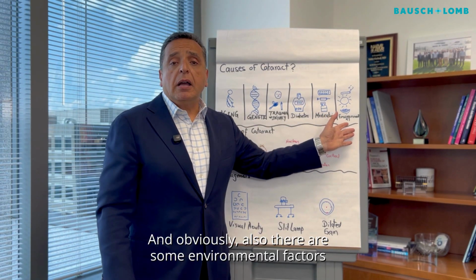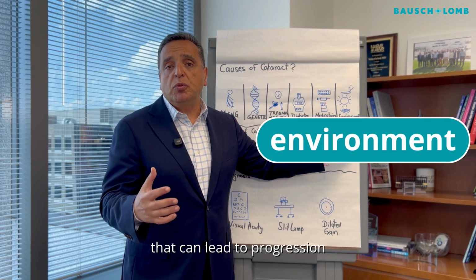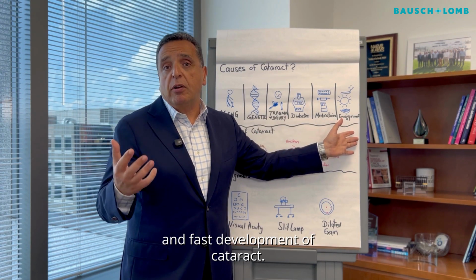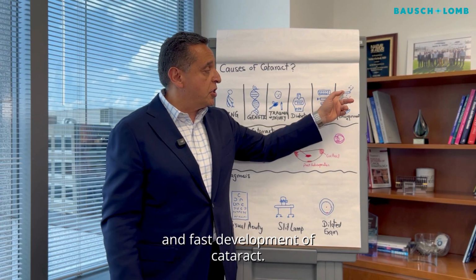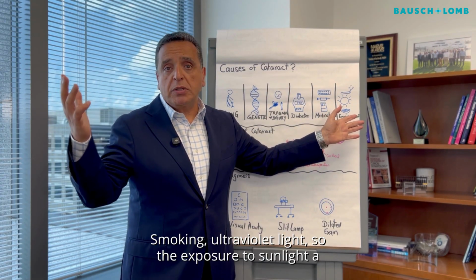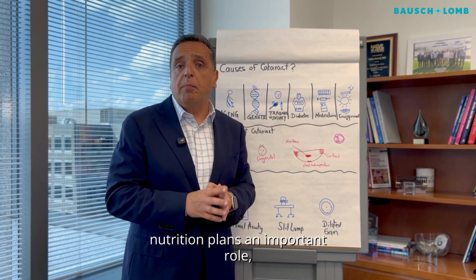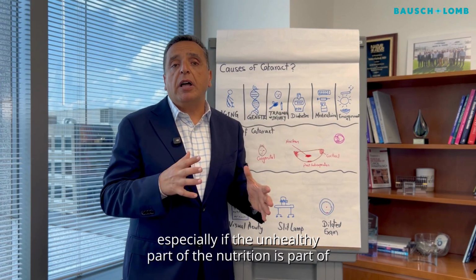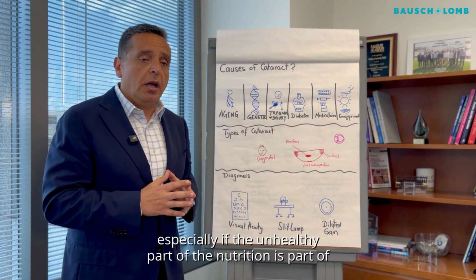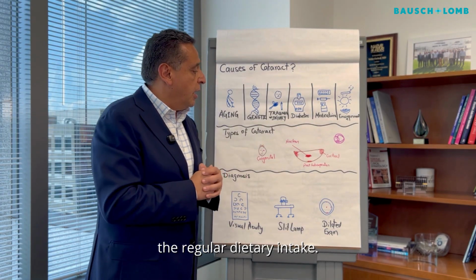And obviously, there are also some environmental factors that can lead to progression and fast development of cataract: smoking, ultraviolet light, so the exposure to sunlight a lot, and obviously nutrition also plays an important role, especially if unhealthy food is part of the regular dietary intake.